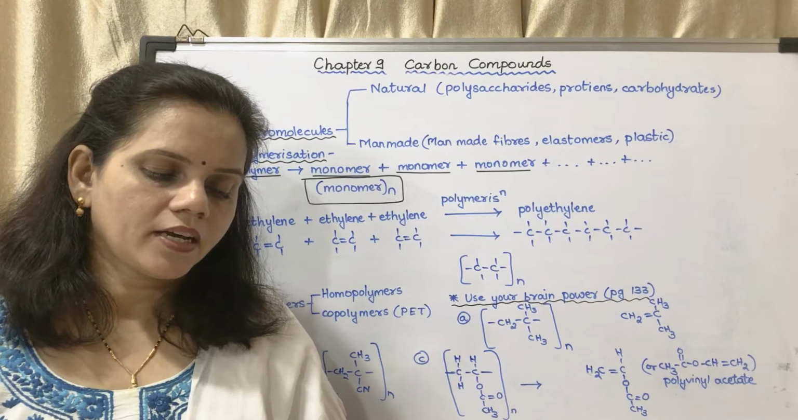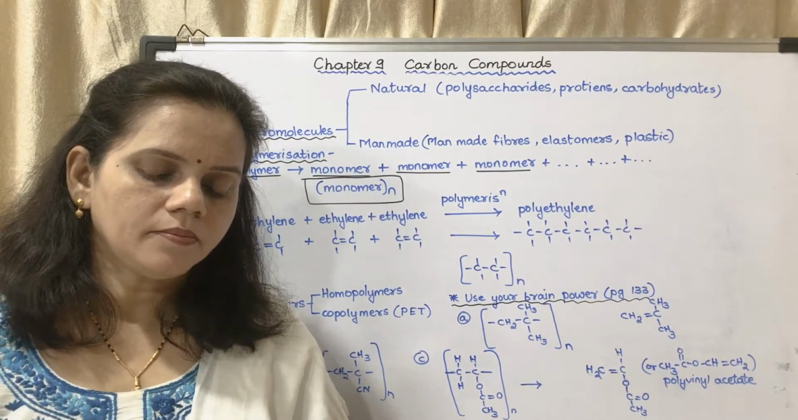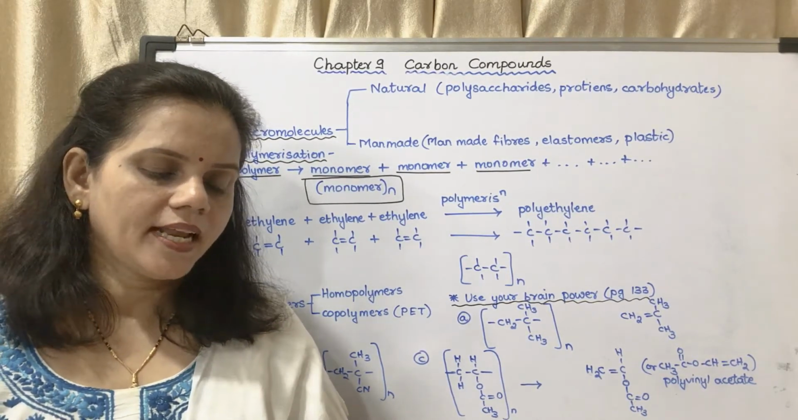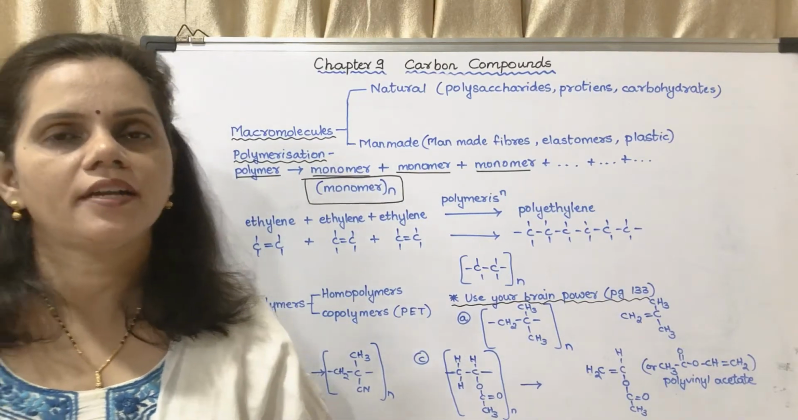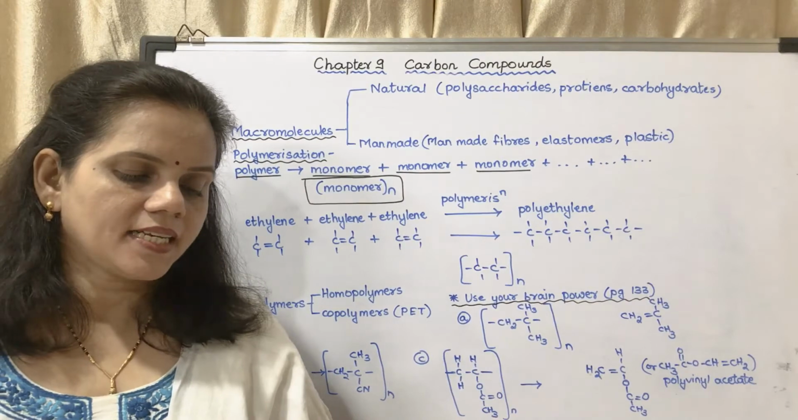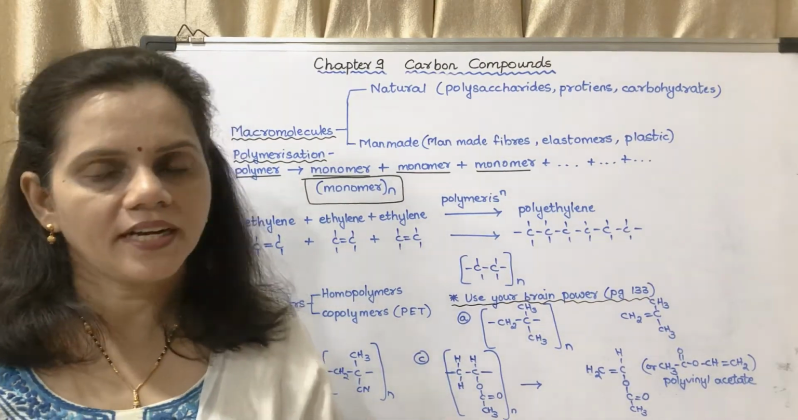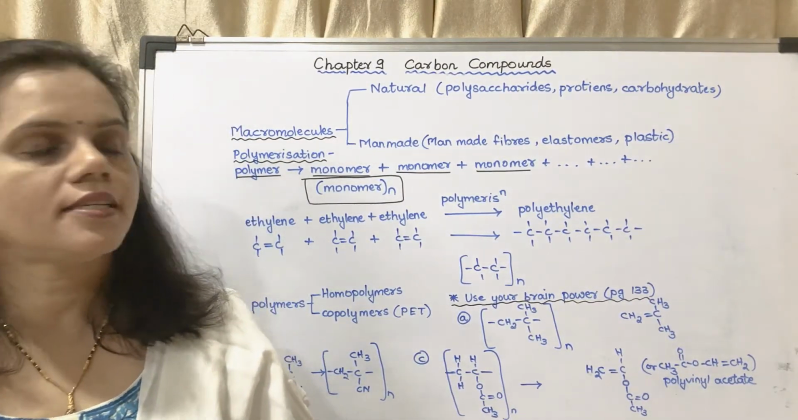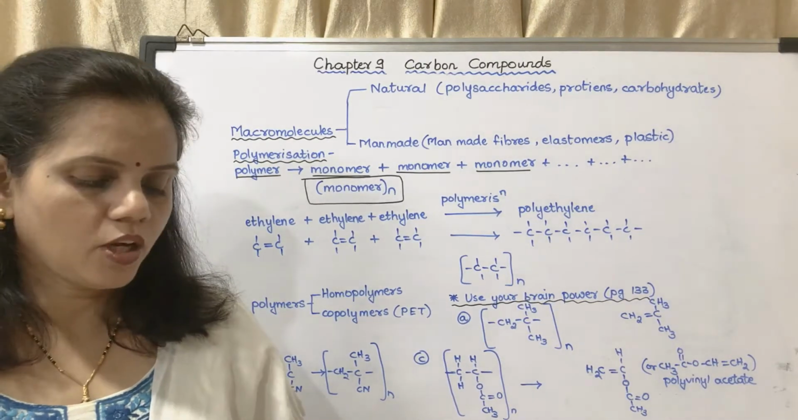Next is man-made macromolecules. You may underline man-made fibers, elastomers, which have the property of rubber. You may underline, it is a fill in the blank question. Plastics, from which you can make different articles. These are examples of synthetic or man-made macromolecules.